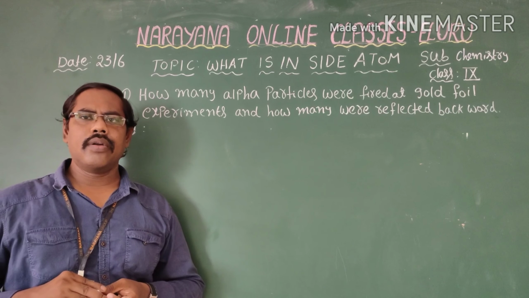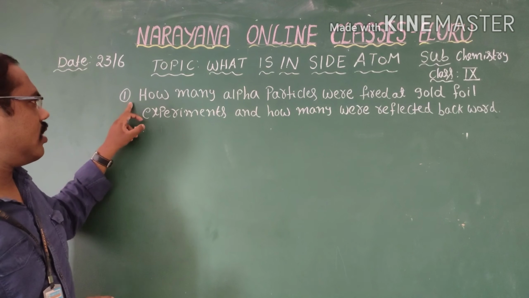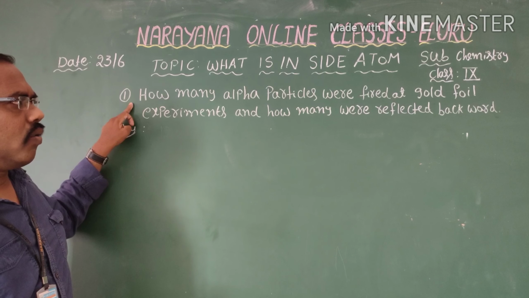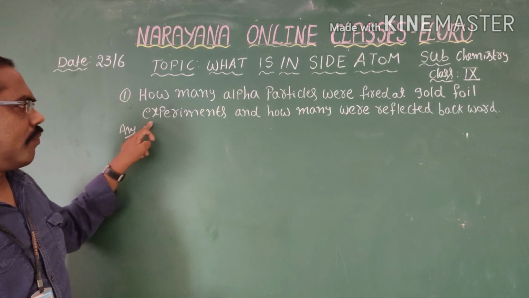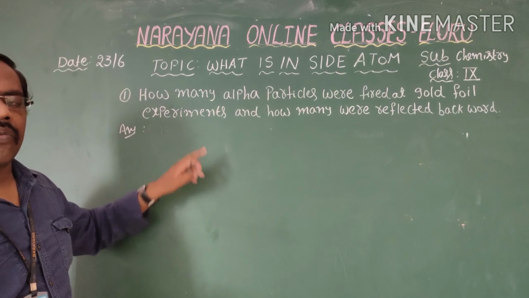Now I am going to give the explanation for the assignment. The first question is: how many alpha particles were fired at the gold foil in the experiment, and how many were reflected backward?